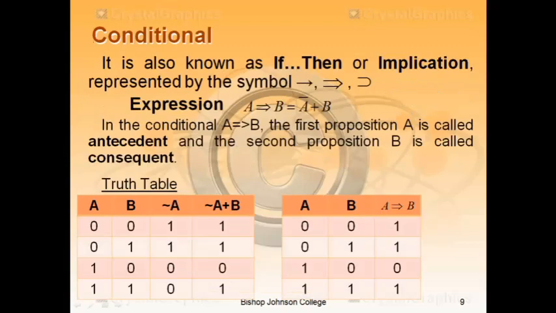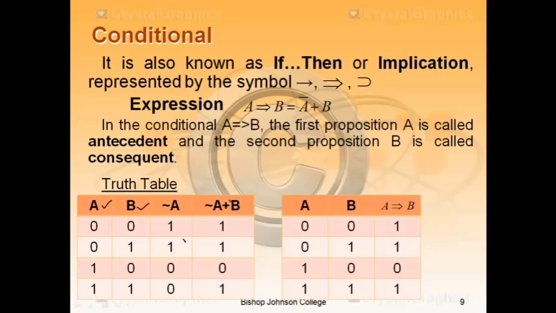Conditional. It is also known as if then or implication. Different symbols can be used to represent it. The expression A implies B is equal to A naught plus B. In the conditional A implies B, the first proposition A is called the antecedent and the second proposition B is called the consequent. In the table, A is the first column with values 0, 0, 1, 1, and B has 0, 1, 0, 1.